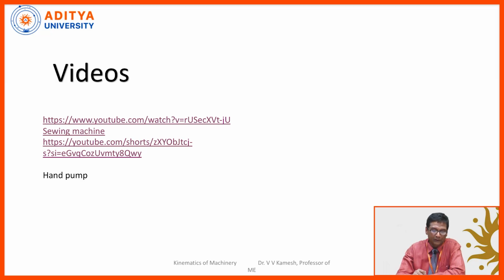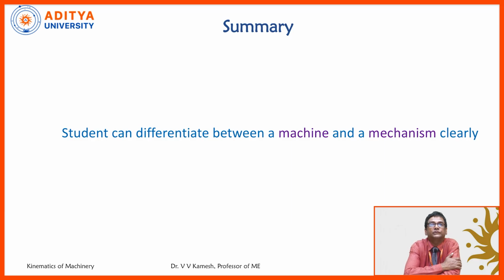So, by seeing the sewing machine video and the hand pump, you are able to observe that each and every need of the human being can be made fruitful by applying some mechanical energy transmissions through some links and forces. So, at the end, the student can differentiate between a machine and a mechanism very clearly. In one way or the other, a machine is a collection of mechanisms. So, the main heart of any machine is the mechanism. Thank you.